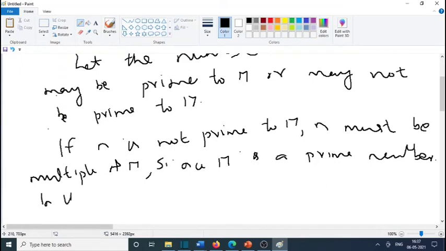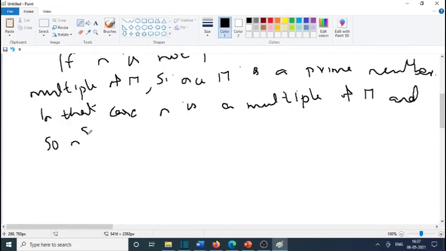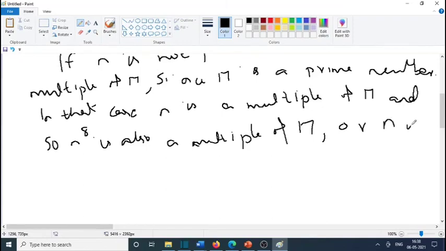In that case n is a multiple of 17, and so n raised to 8 is also a multiple of 17, or n is of the form 17m.